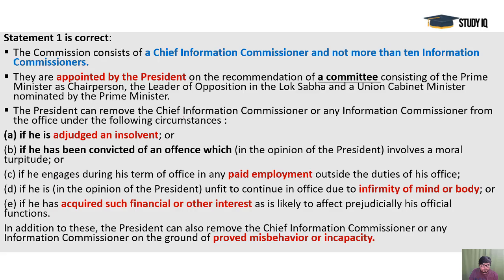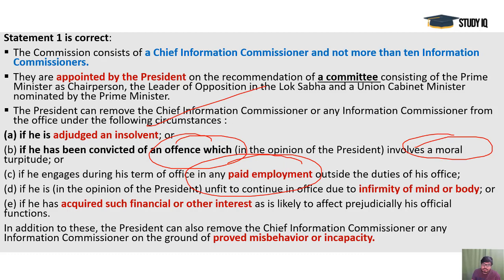3 is wrong. You can see, if he is adjudged an insolvent, convicted of an offence where moral turpitude is involved, and the other important things like paid employment, if he acquires some kind of job, infirmity of mind and body, and any other financial interest if he or she develops, and proved misbehavior and incapacity.